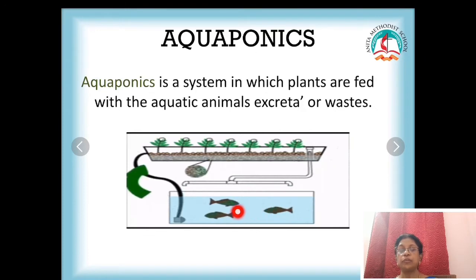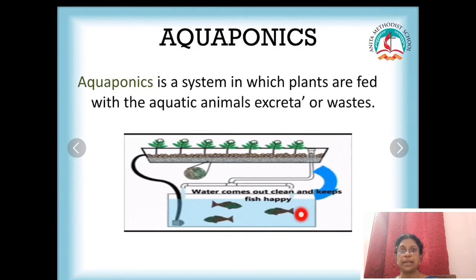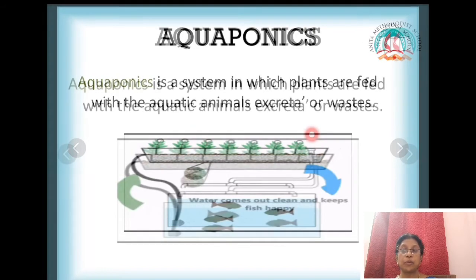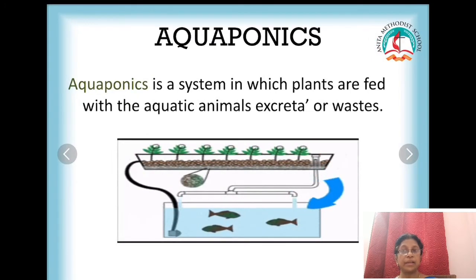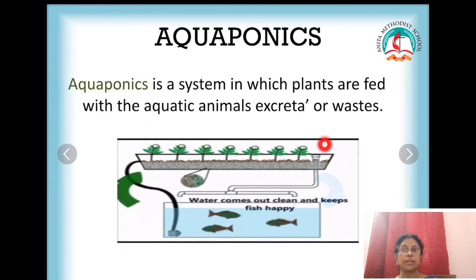Okay, so here two purposes are served. One is you grow fish in a tank and the waste product of the fish is taken through a pump to the hydroponic tank where roots are only suspended in this water. It is not fixed in the soil. So it receives the nutrients from the waste product of the fish and it grows.